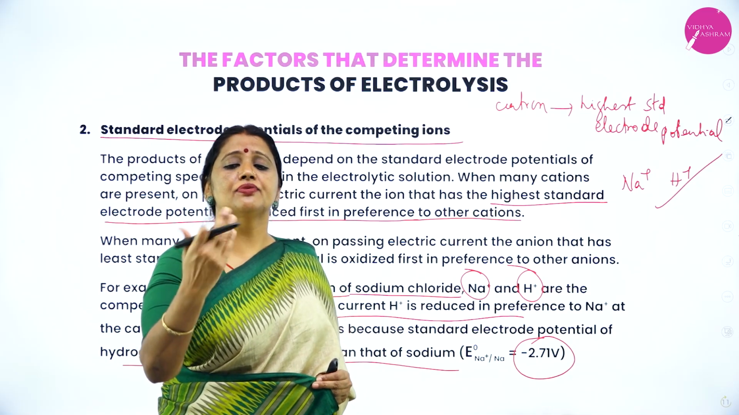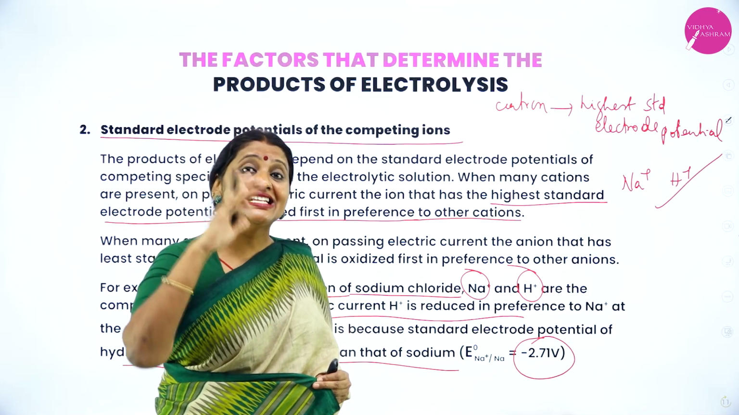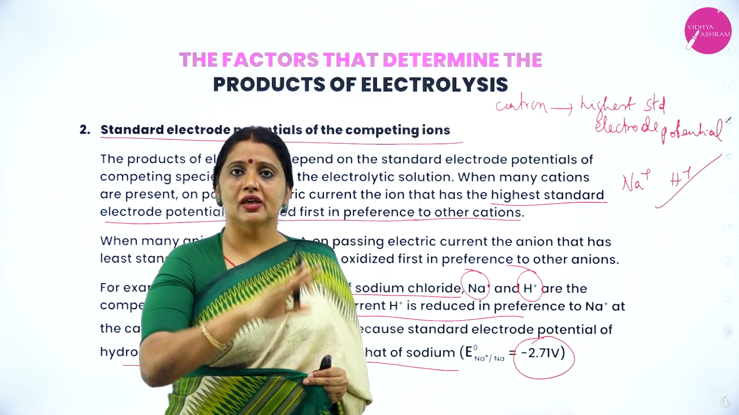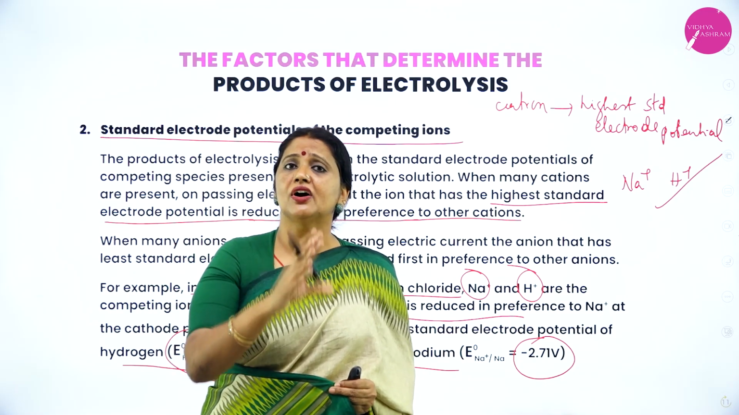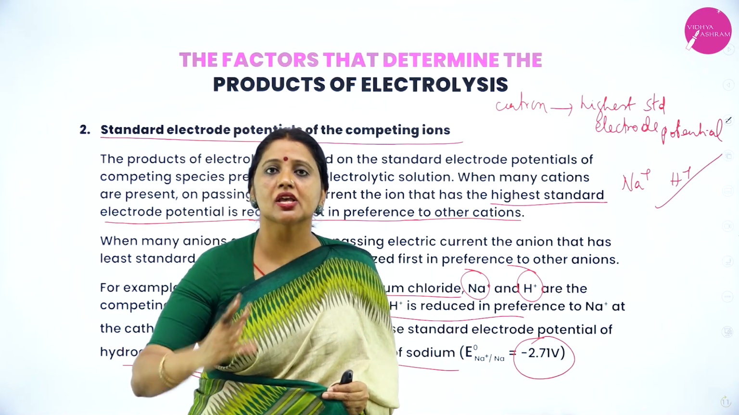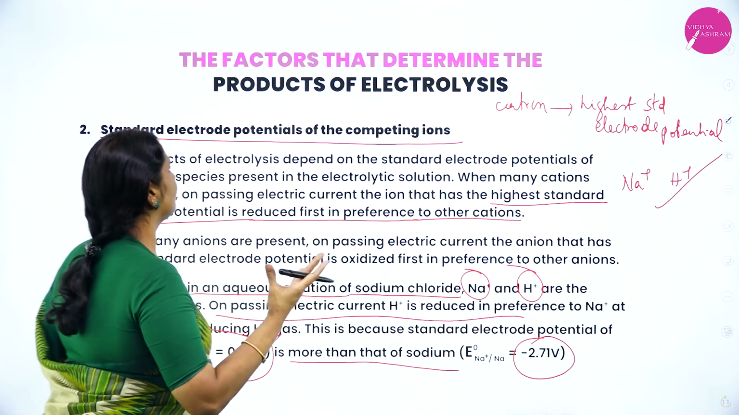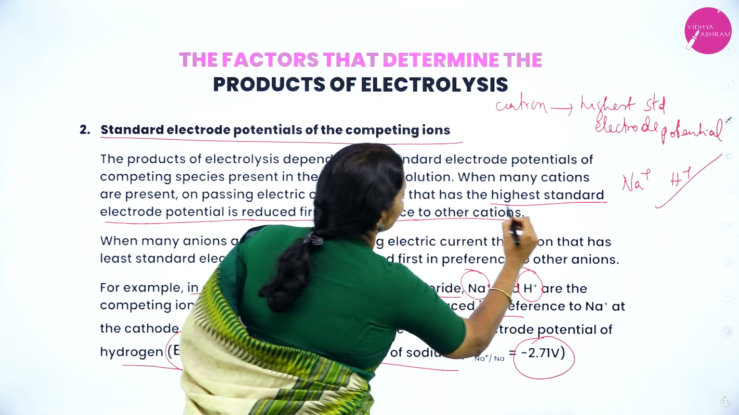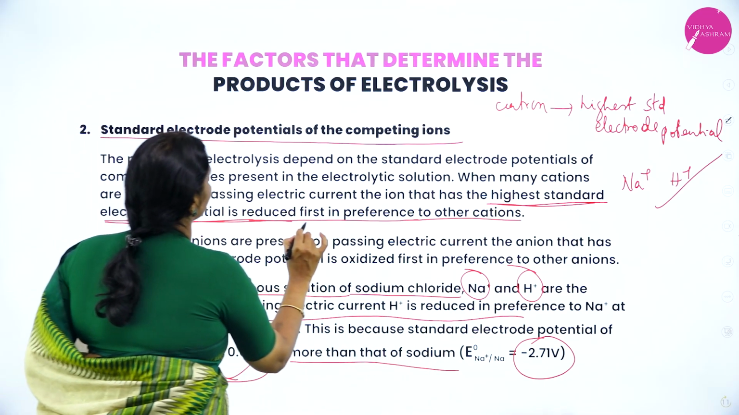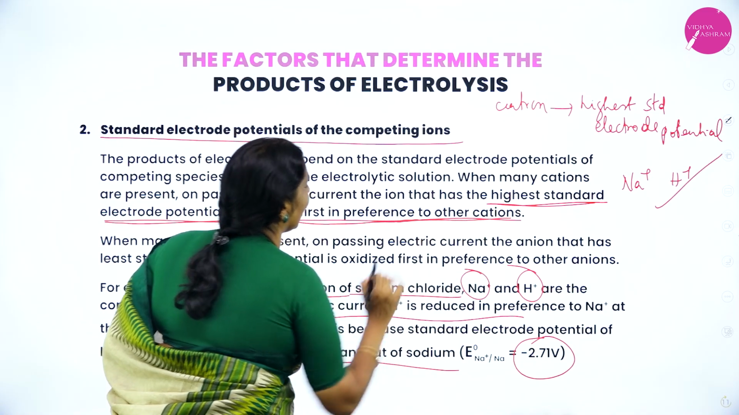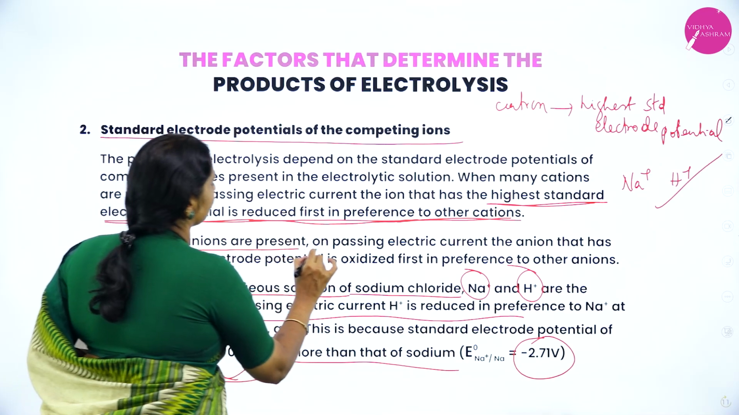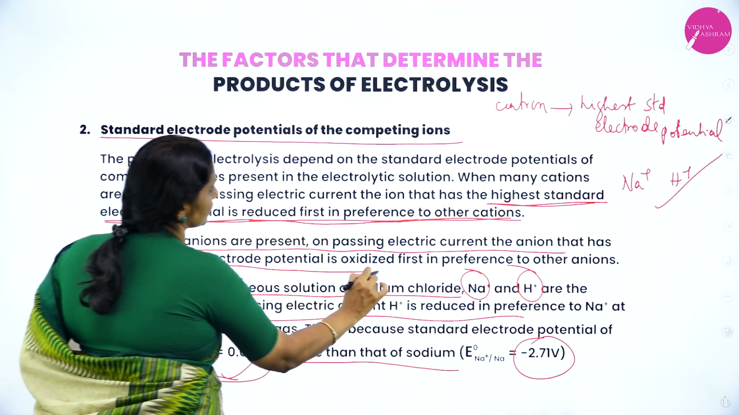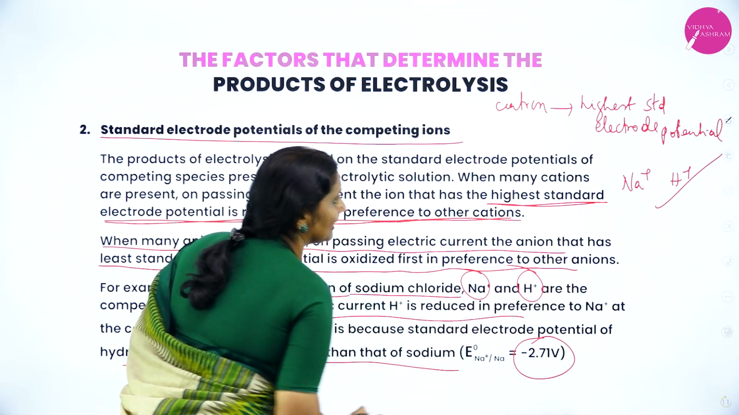In case of anions, which one gets oxidized first? The one having the least standard electrode potential. Therefore, during electrolysis, if there is a formation of many cations and many anions, the cation having the highest standard electrode potential is reduced first in preference to the other cations. If many anions are present on passing electric current, the anion that has the least standard electrode potential is oxidized first in preference to other anions.